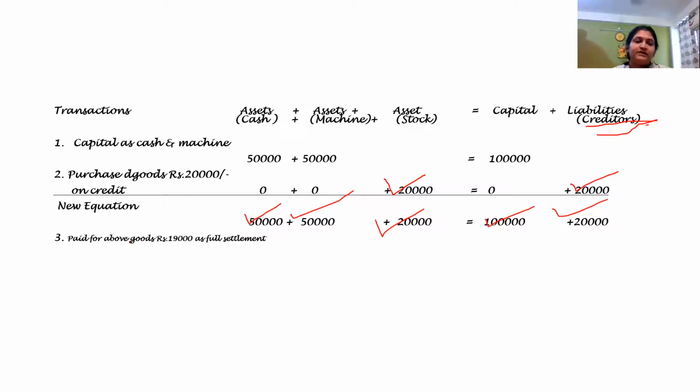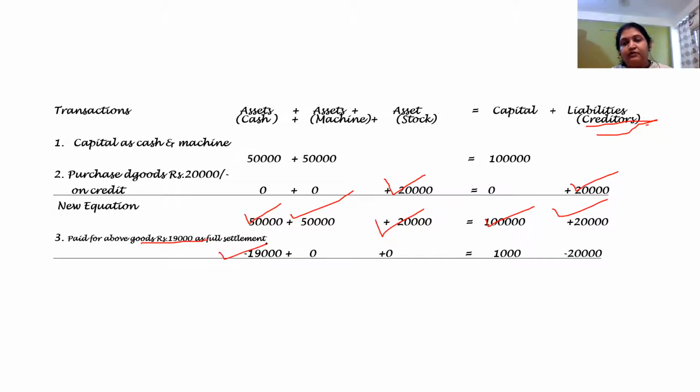In the third entry, what are we trying to say? That we have done the payment of 19,000. So basically my cash will fall by how much? Only 19,000, because out of pocket, how much money is going? Only 19,000, right? And then the liability, which was of 20,000, is reduced, brought to nil, because the question reads the words full settlement. So my liability will reduce by 20,000, and 1,000 is what?